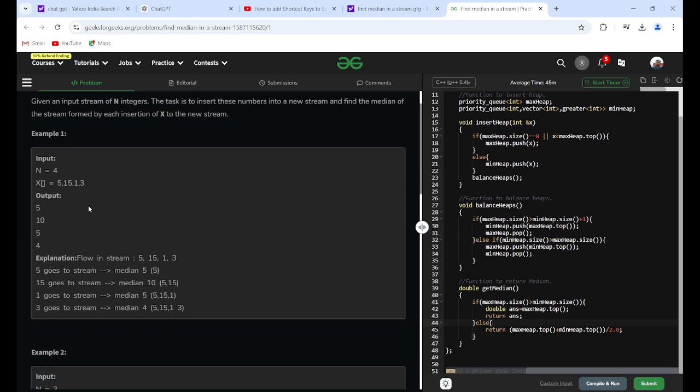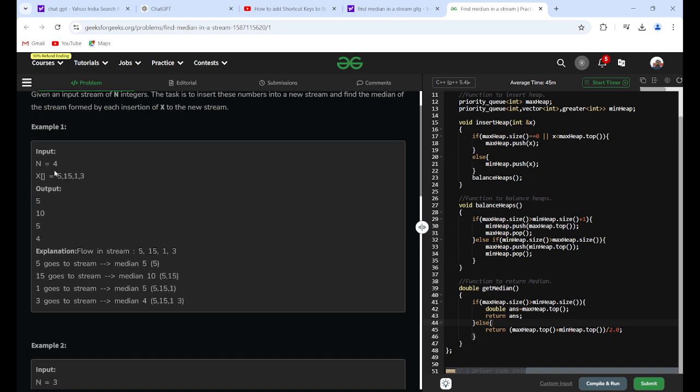If we have just 5, then what is the median? The median will be only 5. After that, if we insert 15, then the elements will be 5 and 15, and the median will be 10.